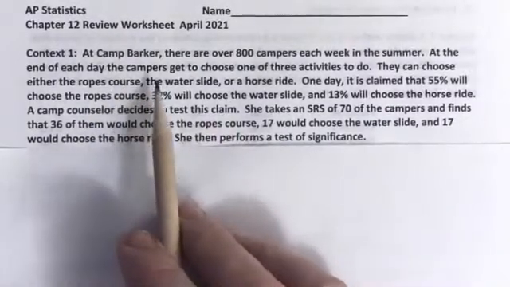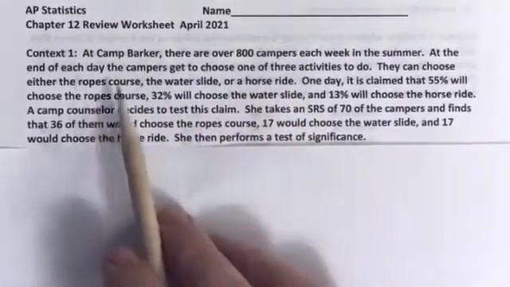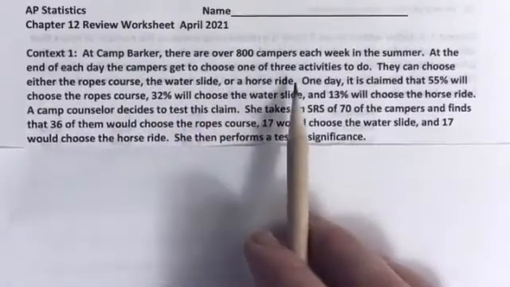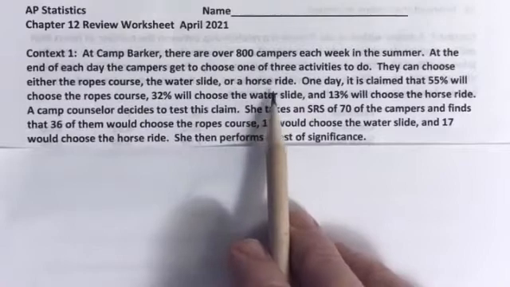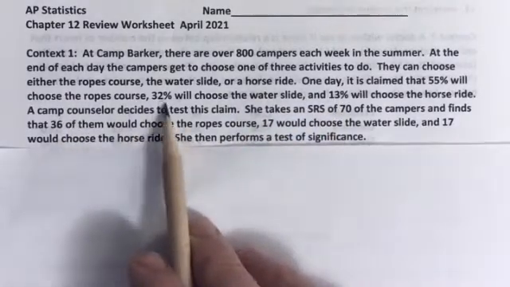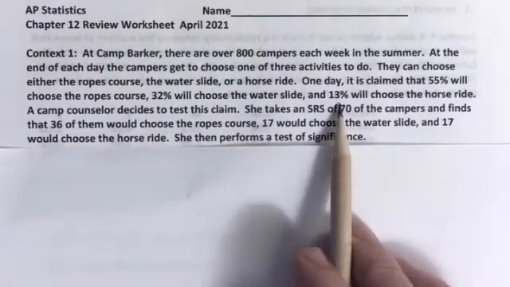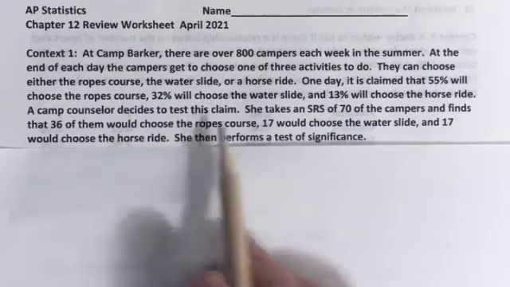This one says at Camp Barker, there are over 800 campers each week in the summer. At the end of each day, the campers get to choose one of three activities to do. They can choose either the ropes course, the water slide, or a horse ride. One day it is claimed that 55% will choose the ropes course, 32% will choose the water slide, and 13% will choose the horse ride. A camp counselor decides to test this claim.